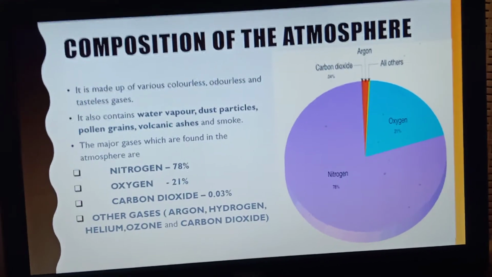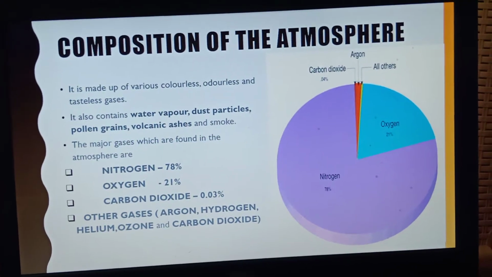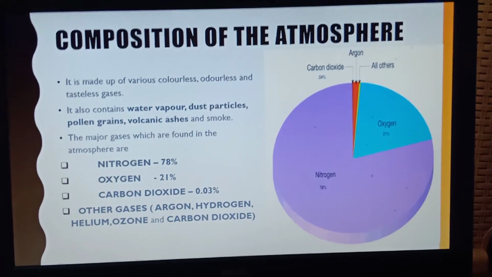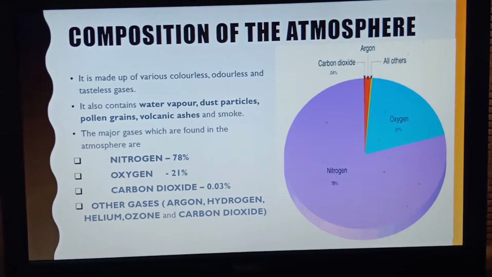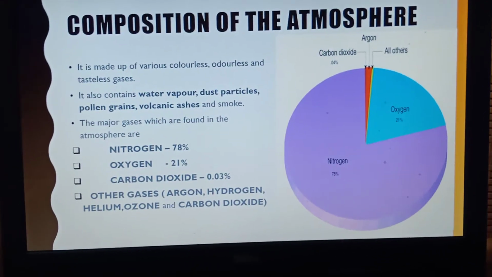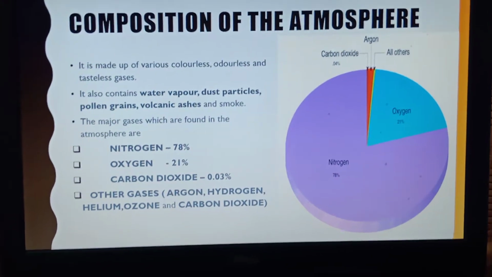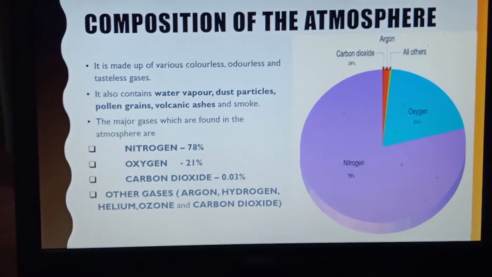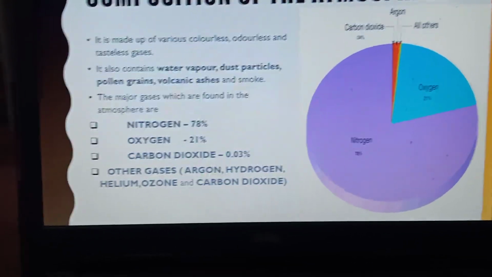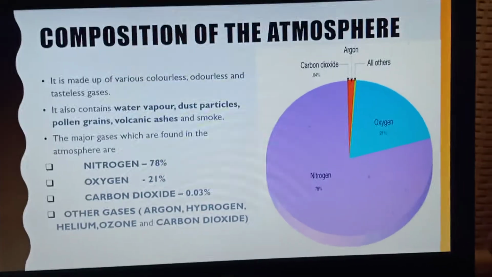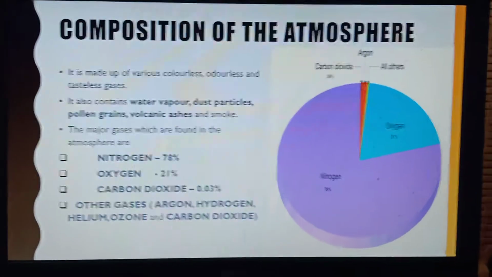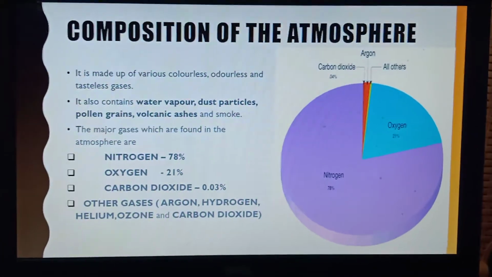Then the second major gas is oxygen, which is mainly 21%, and carbon dioxide is 0.03%, very little. So 78 plus 21 is 99, and the remaining 1% is mainly composed of other gases such as argon, hydrogen, helium, ozone, etc. So this is the composition of the atmosphere.